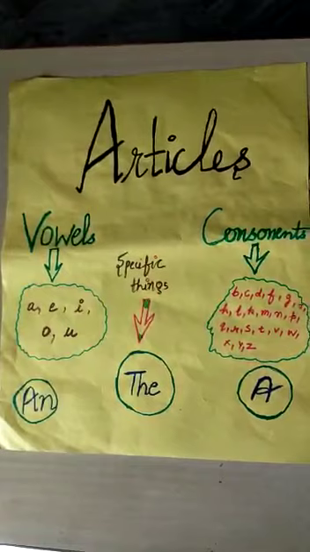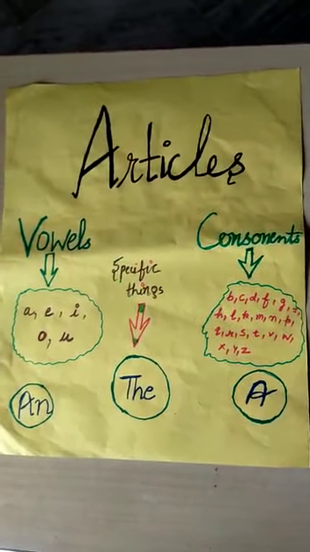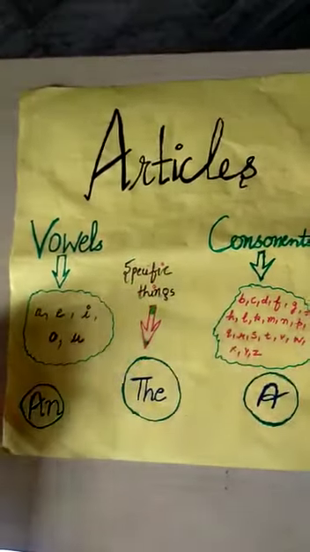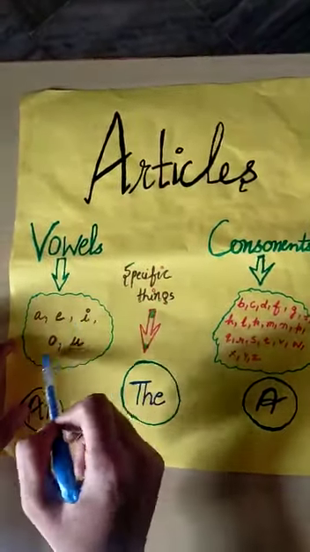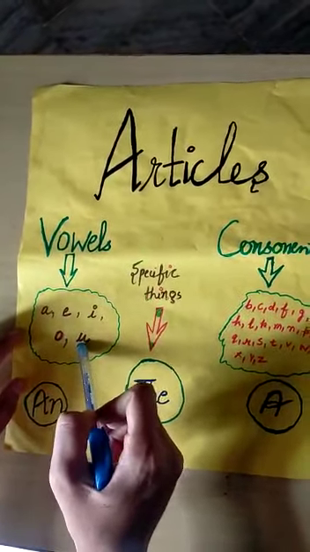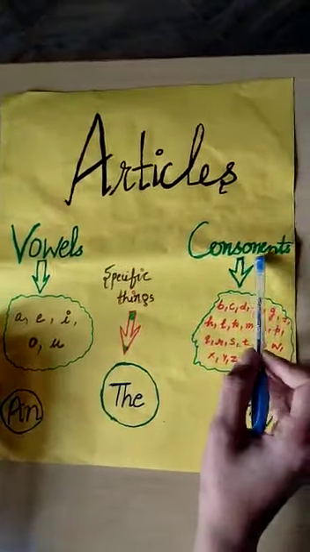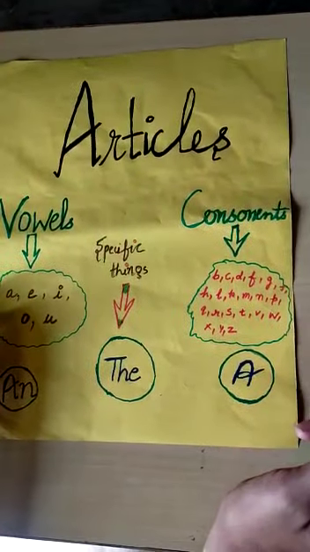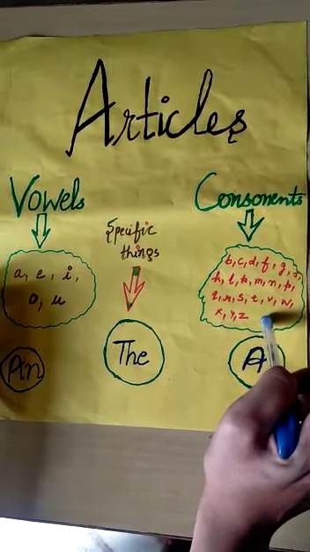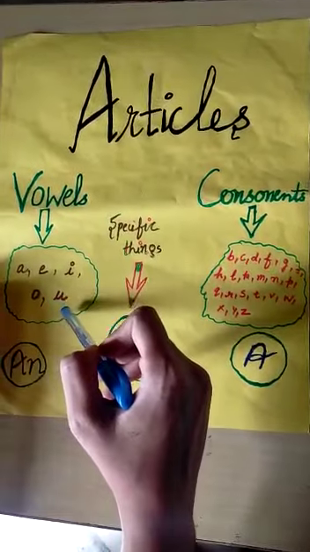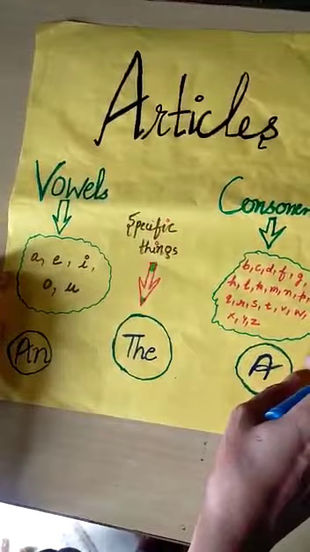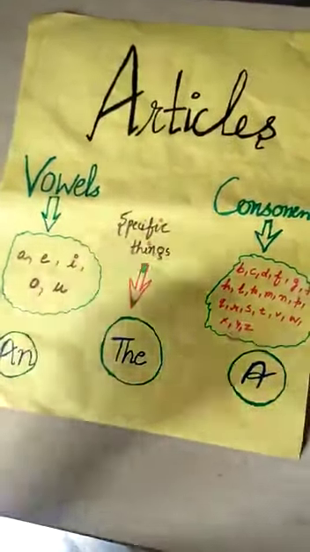I hope all of you know about vowels and consonants. Let's remind again what are vowels and what are consonants. Basically, these five alphabets we call vowels: A, E, I, O, U. And all the rest of the alphabets except vowels are called consonants. You have to keep in mind these five alphabets: A, E, I, O, U. Now our topic is articles.